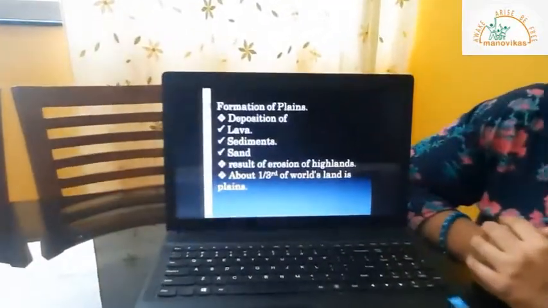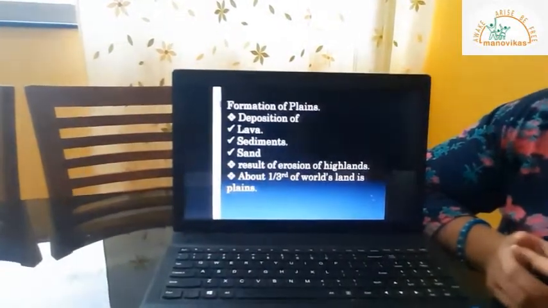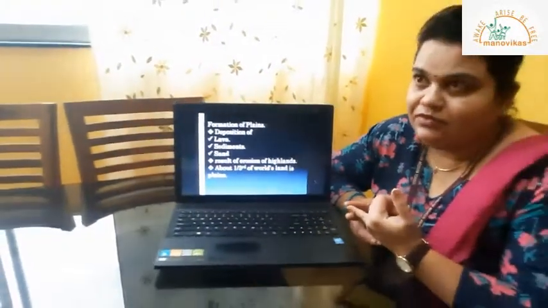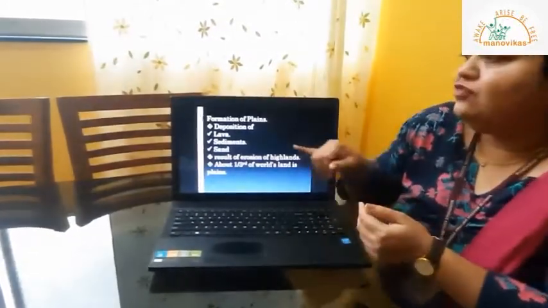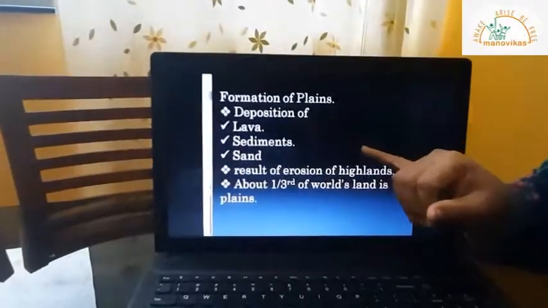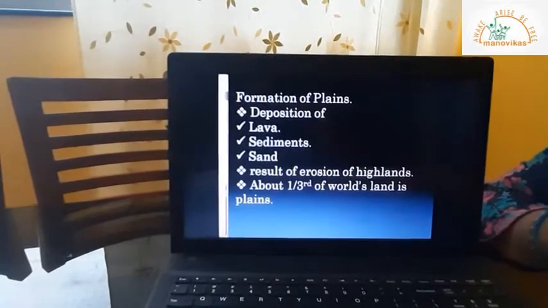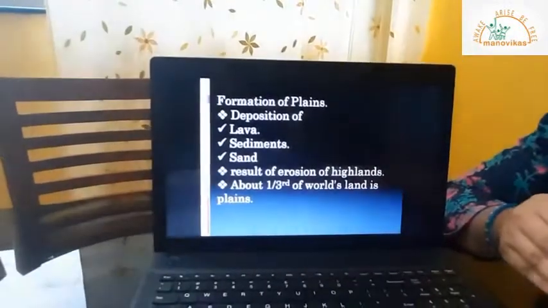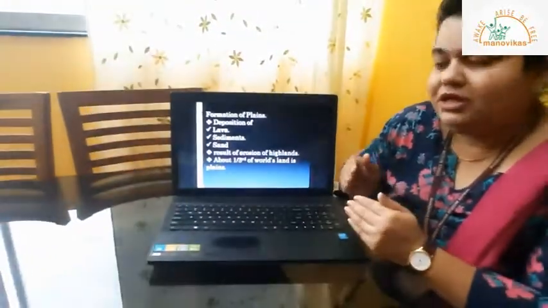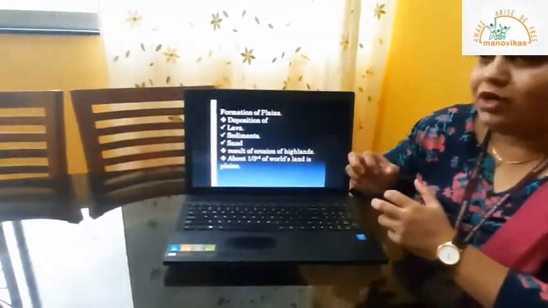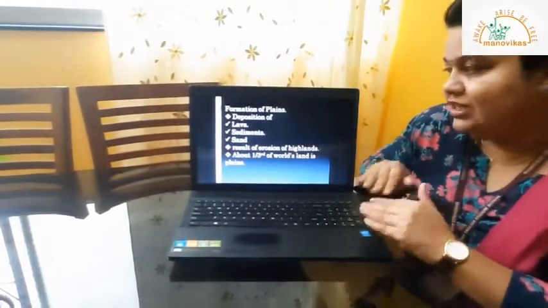Coming towards the formation. Now formation of plains is the result of deposition of material brought down by rivers, glaciers, sea waves or wind. Okay, so this deposited material can be in the form of lava deposition, sediments, sand, or it can also be the result of erosional processes. Erosion is again the work of agents of erosion which break down the material and carry it from one place to another. So the higher elevated area is brought down to a lower elevation level.